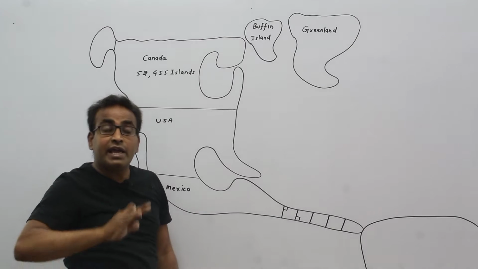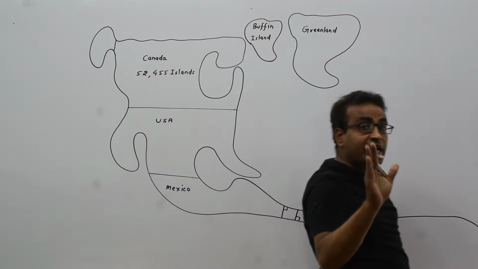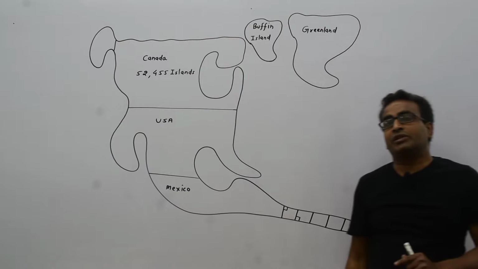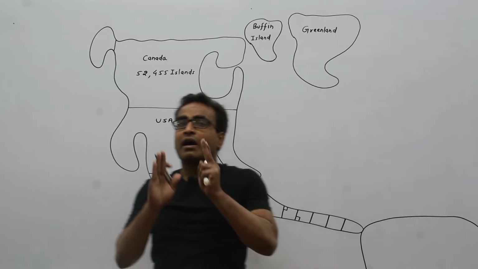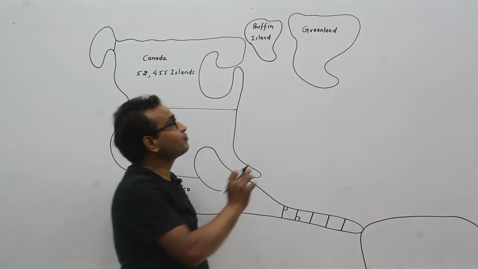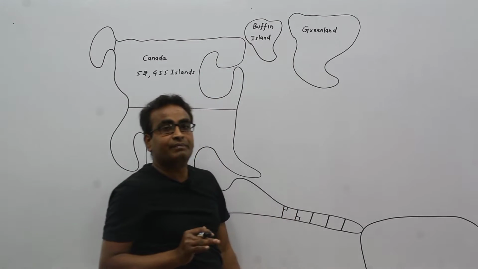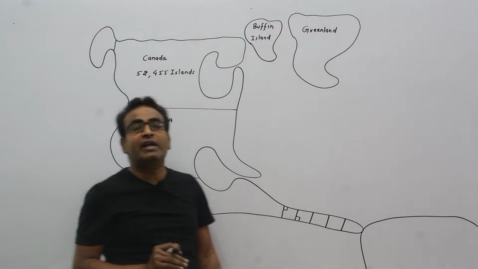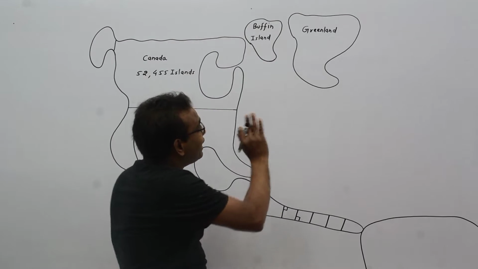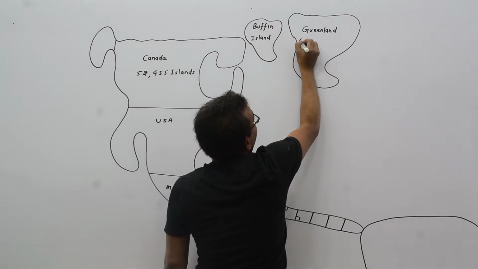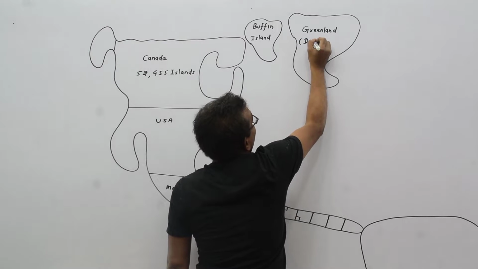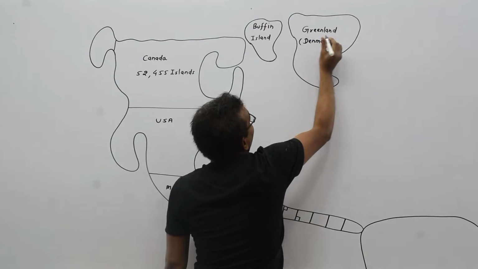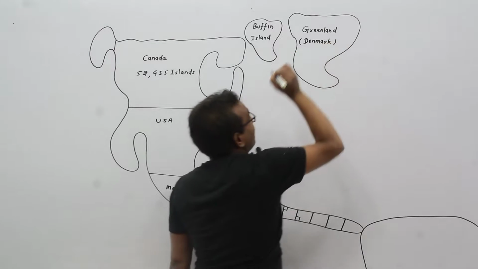Greenland is the biggest or largest in size island in the world. Greenland is occupied by Denmark.